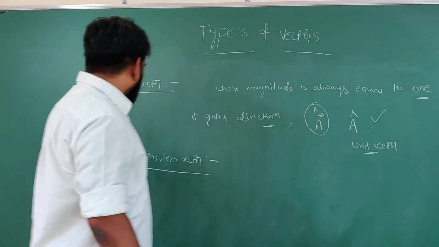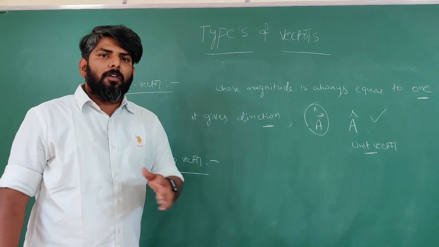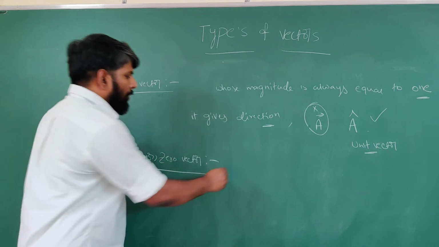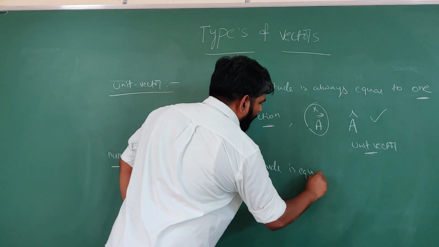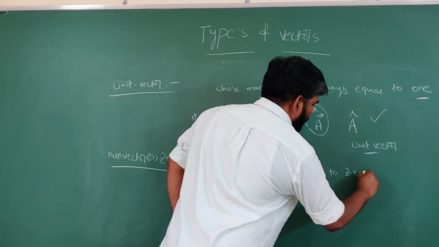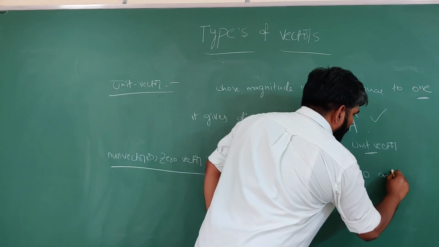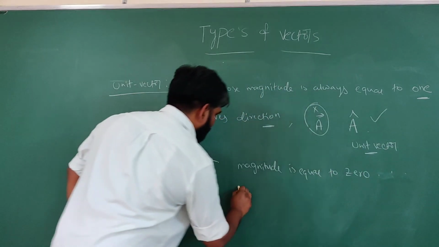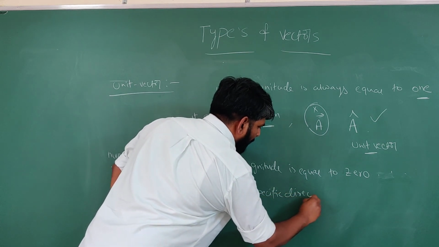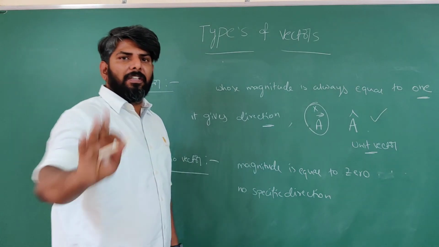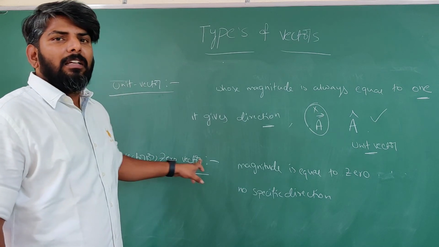Got it? Another one, null vector or zero vector. Null vector or zero vector means its magnitude is equal to 0. Its magnitude is always equal to 0 and it has no specific direction. No specific direction. Got it? Such vectors are called null vector or zero vector.